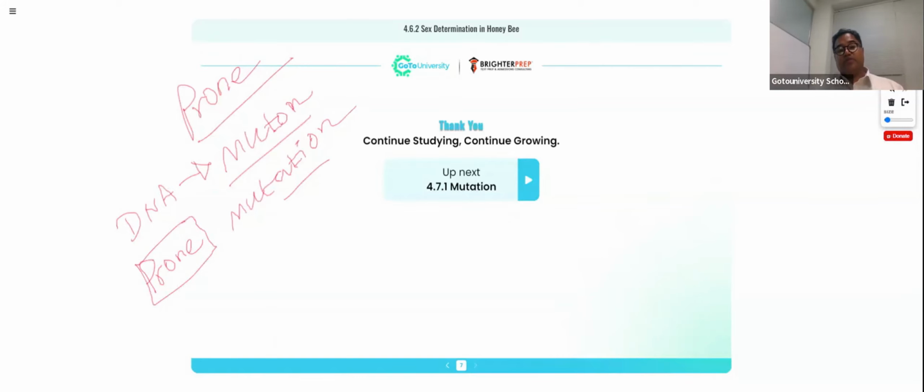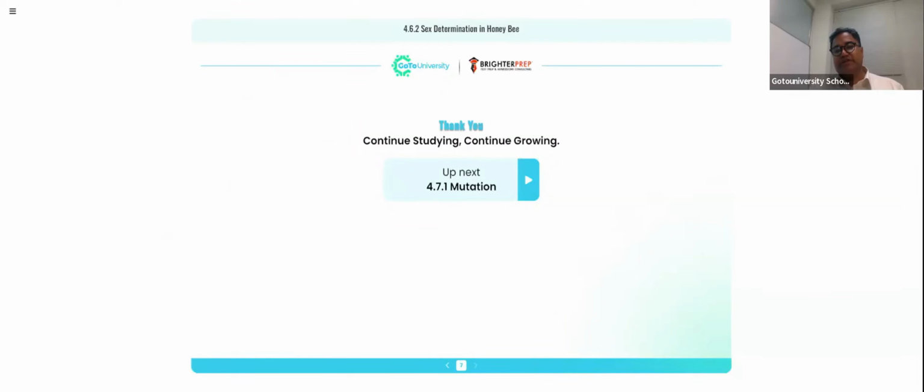So the word prone denotes not all the DNA segments, only certain DNA segments which are highly vulnerable. Those DNA sequences undergoing mutation are called muton. This muton is not a mutagenic agent, but this muton is an expressing area in response to the mutagenic agent. The mutagenic agents are many in number, like this we are saying for you, right?